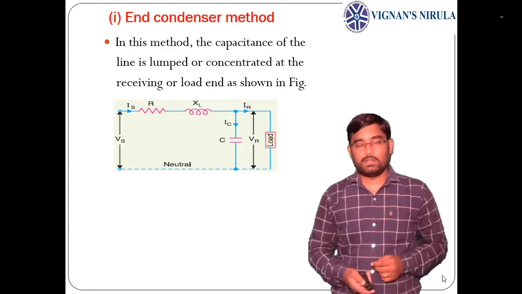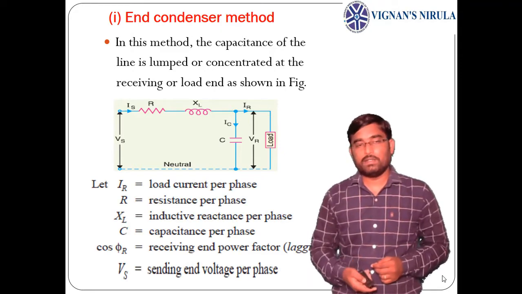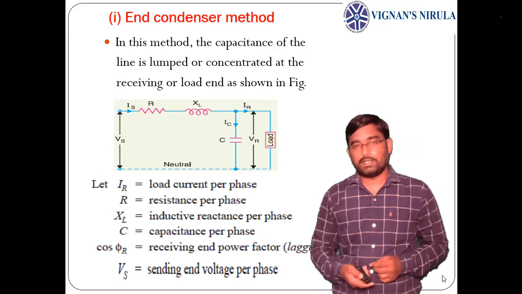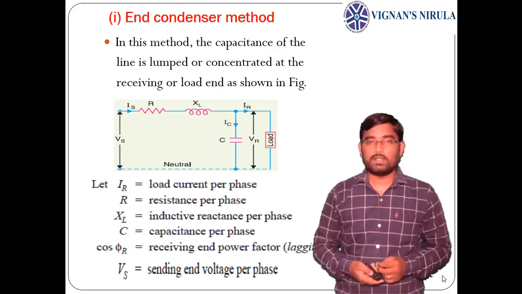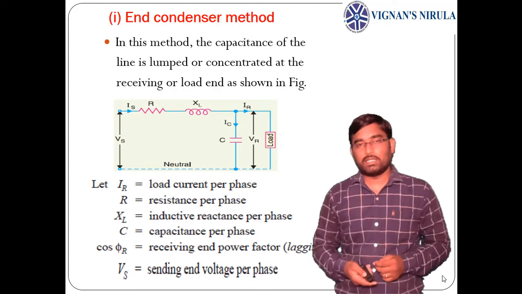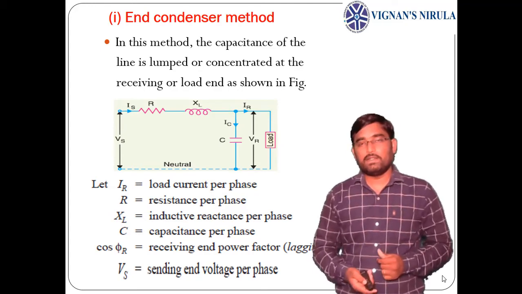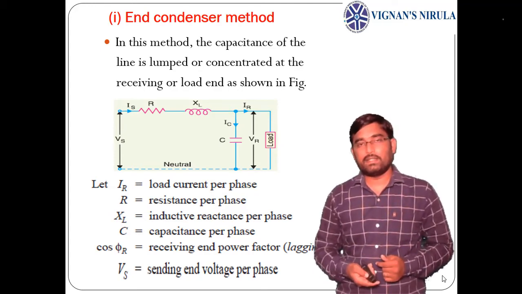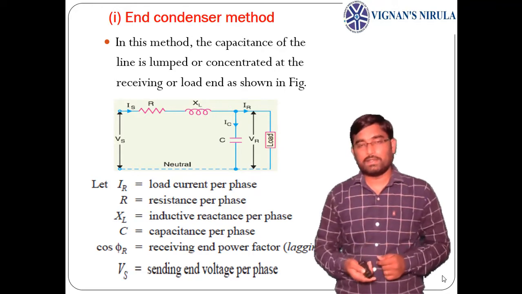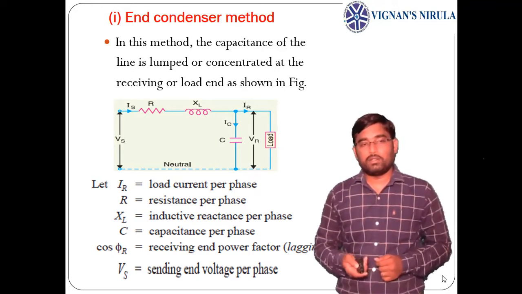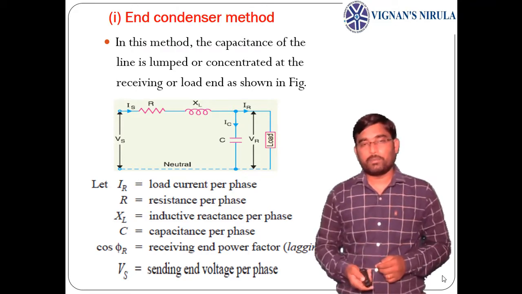See the transmission line: Vs is the sending end voltage, Is is the sending end current, R is the total resistance, XL is the total reactance, and C is the shunt capacitance. Vr is the receiving end voltage, Ic is the charging current, meaning current flowing through the capacitance, Ir is the receiving end current, and cos phi r is the receiving end power factor.